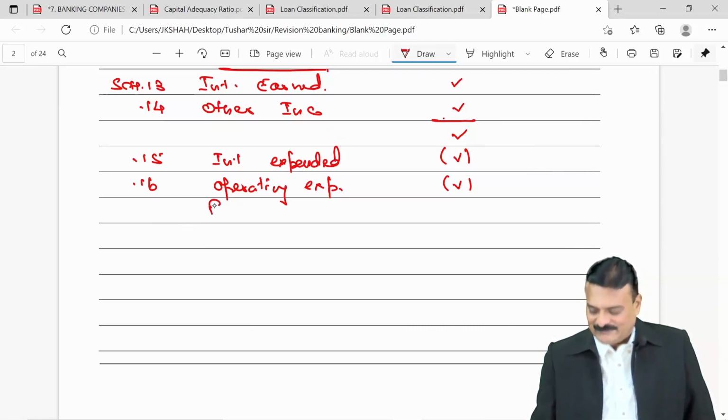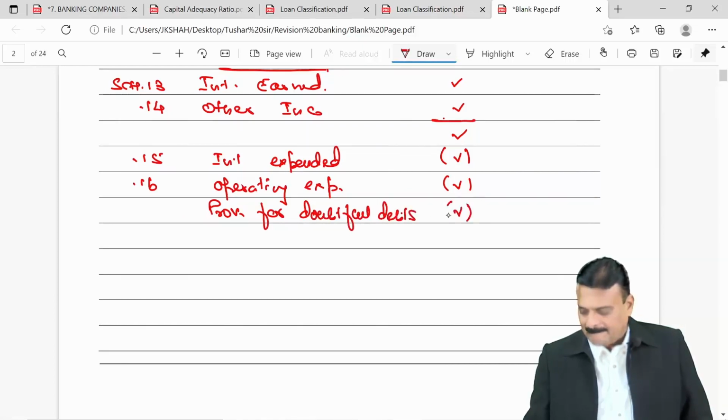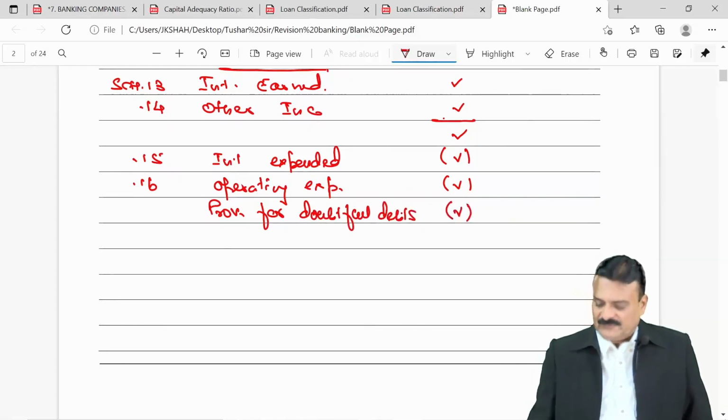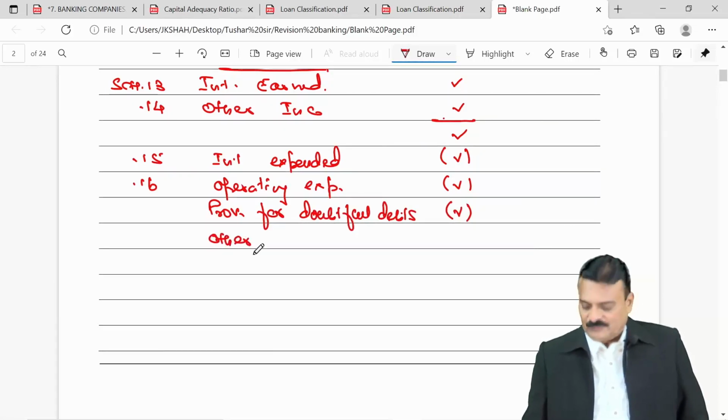So, I will subtract provision for doubtful debts, which you get from second adjustment in this sum, and one more, just now we calculated other provision, that was the provision for loss on revaluation.